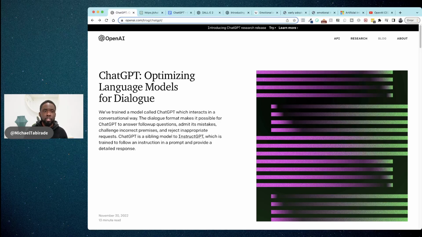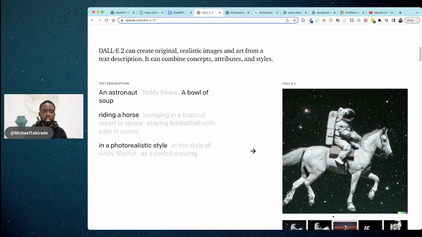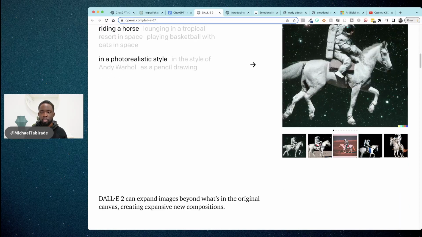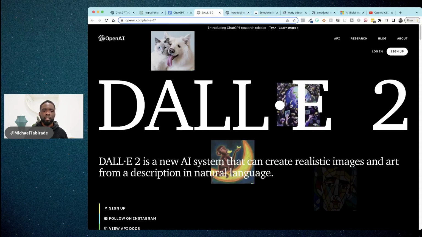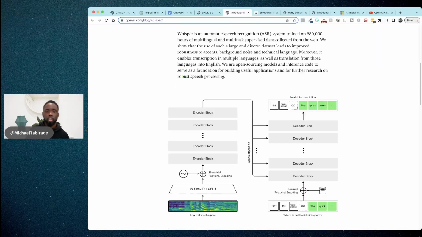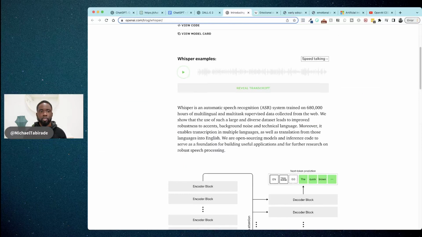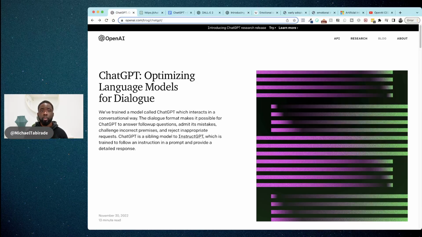They also have other things on the market, such as DALL-E 2, which allows you to use text to create different images and stuff, which is really cool. So this is all generated from text, and there's also a text-to-speech service that they've developed as well. So OpenAI have done a lot within this space.